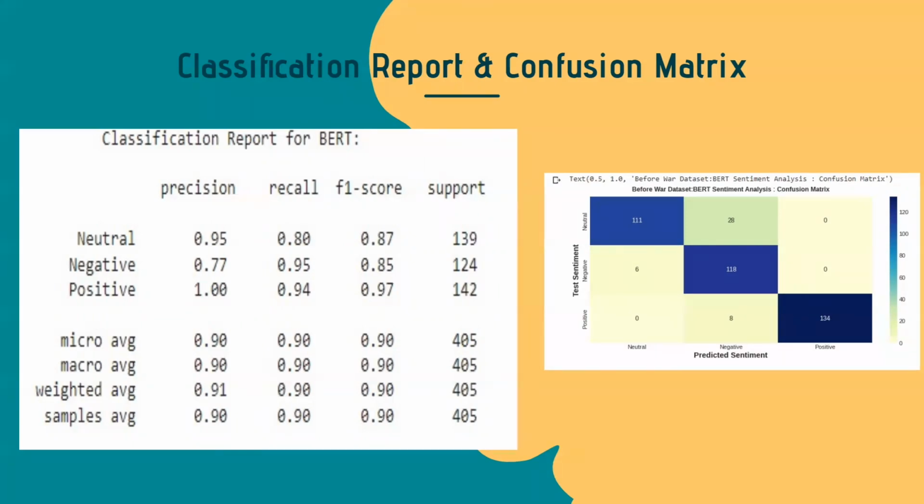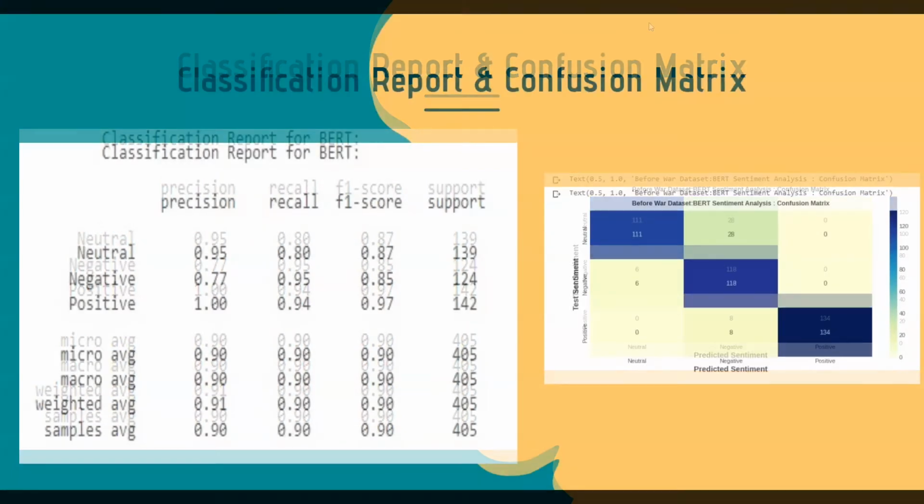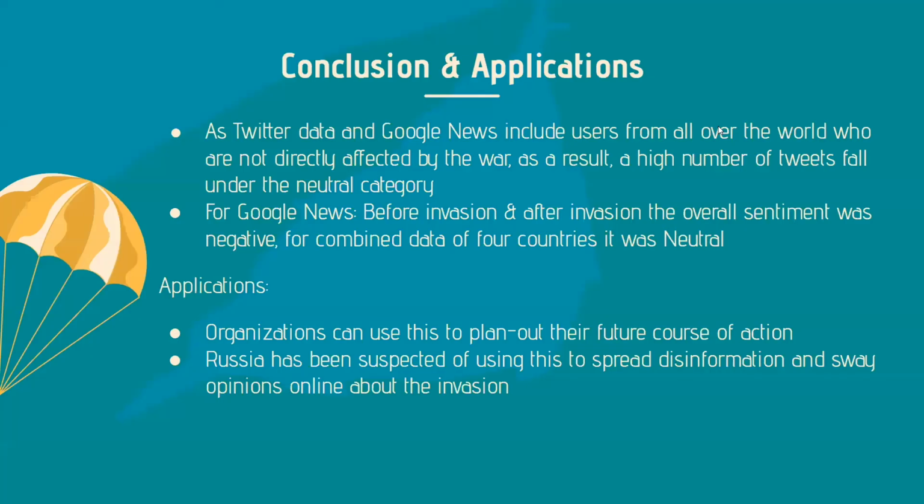Now, Ajit will talk about the conclusion and applications. Hi friends, now I'll talk about the conclusions and the applications. As Twitter data and Google News include users from all over the world who are not directly affected by the war, we find that a high number of tweets fall under the neutral category. For Google News, before invasion and after invasion, the overall sentiment was negative, and for the combined data of 4 countries, we find that the result was neutral.